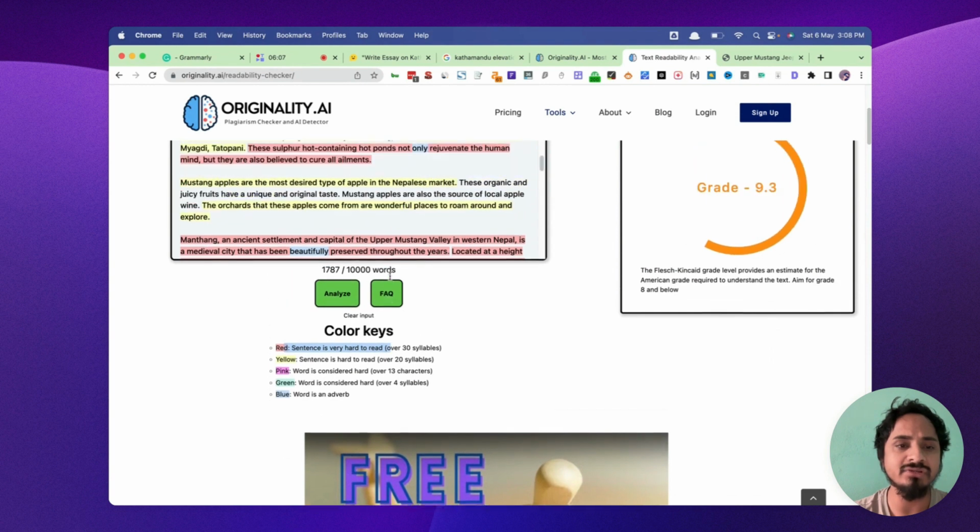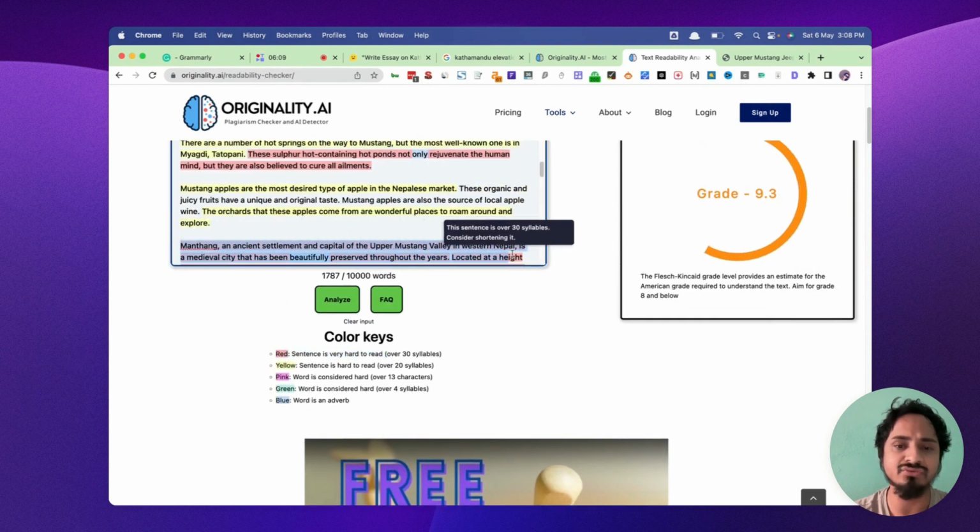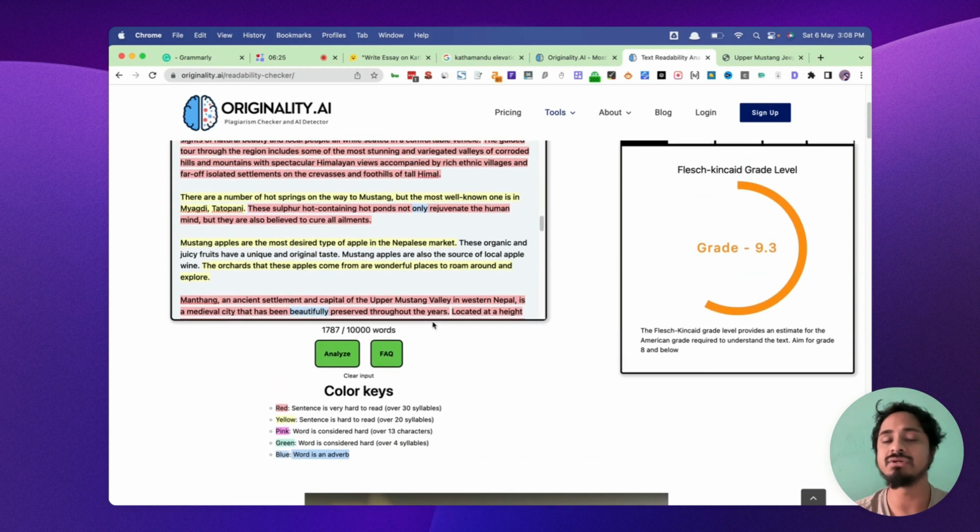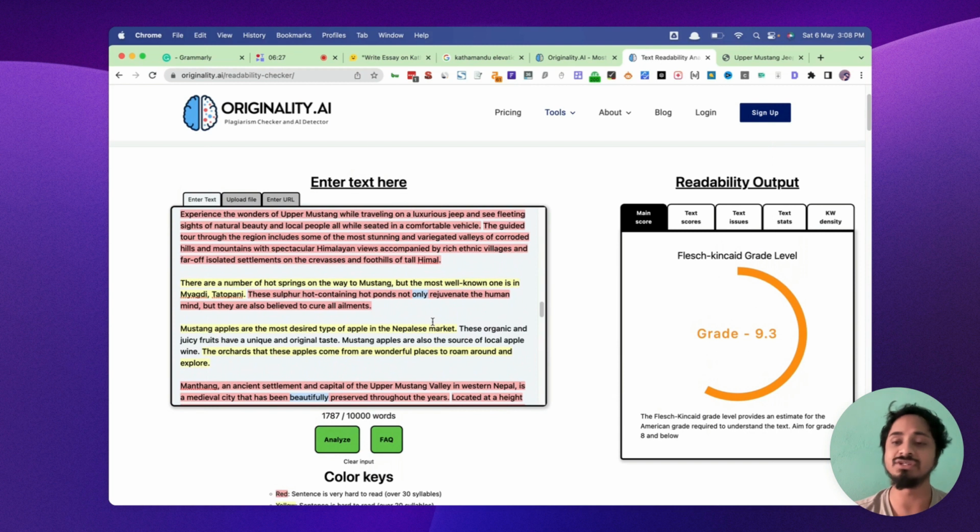Sentences are hard to read. Red means these sentences we can obviously revise. Yellow sentences are hard to read, over 20 syllables. And pink, a word is considered hard. Okay, word is considered hard for fourth level. Word is an adverb. Okay, so these are the color keys we can use to modify our content. You can easily do that.